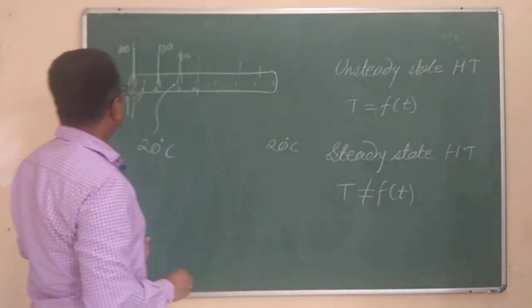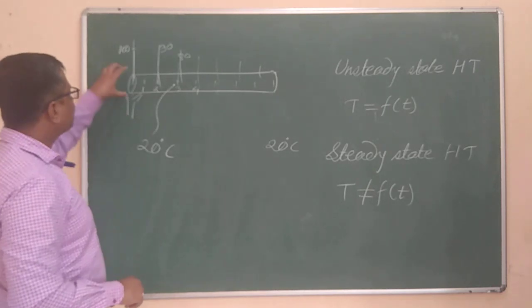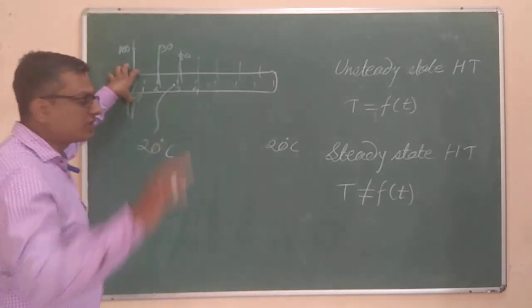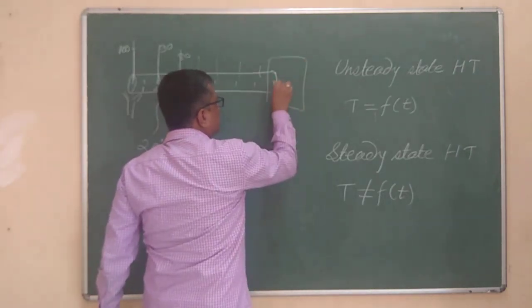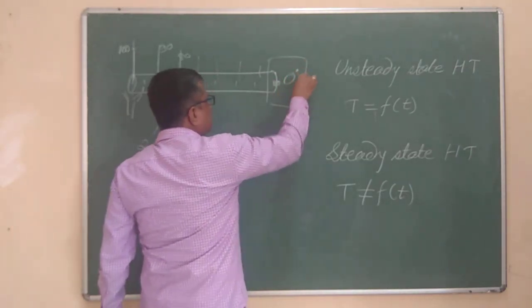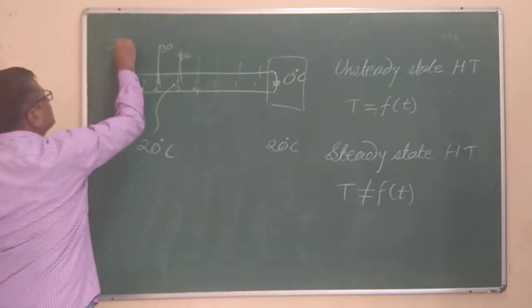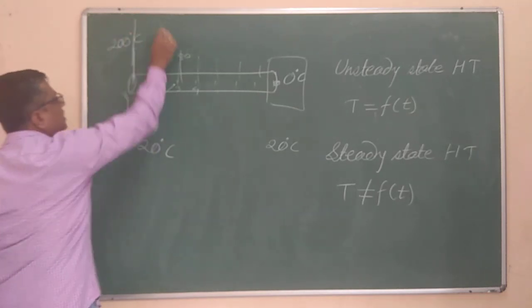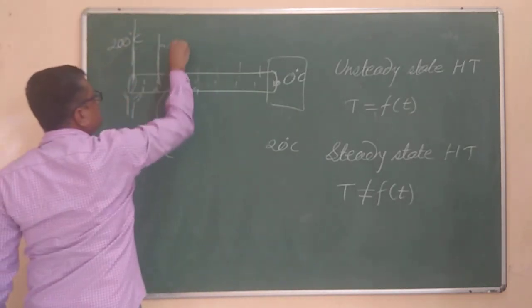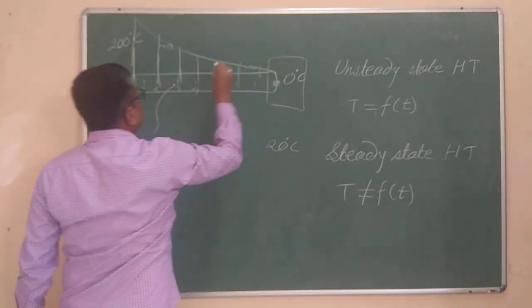Let me give an example of this. Now if you heat it continuously, you have kept this end of the rod in the furnace and this end of the rod in the ice box. So the temperature over here will always be 0 degrees Celsius, and the temperature over here, let us say, is always 200 degrees Celsius. If I plot the temperature graph, the variation of temperature may be something like this, and that is not changing.